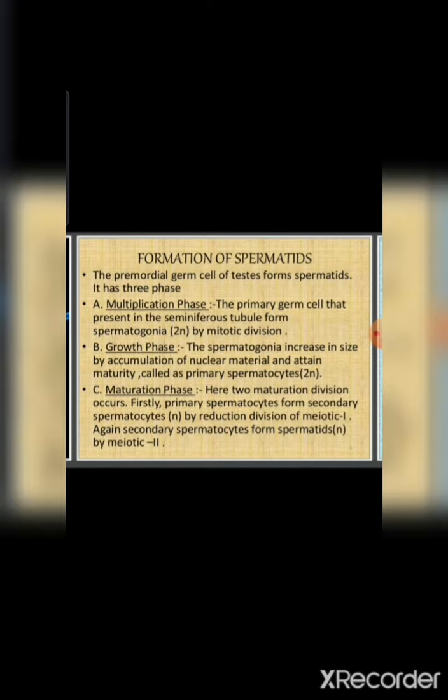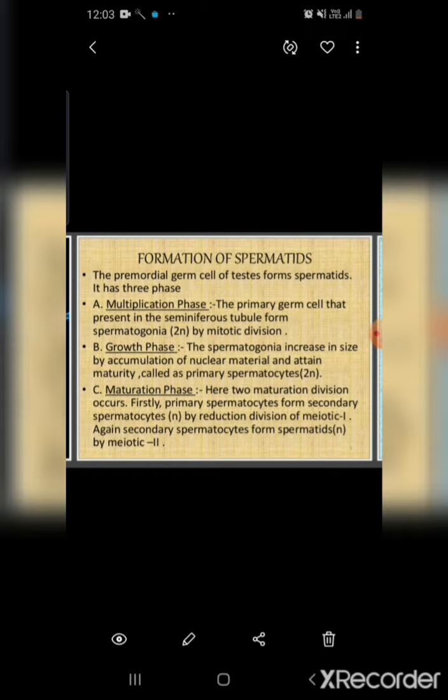Okay, so first in the multiplication phase, from the spermatogonia or the sperm mother cell, 2 types of spermatogonial cells develop: type A and type B, as in your book.